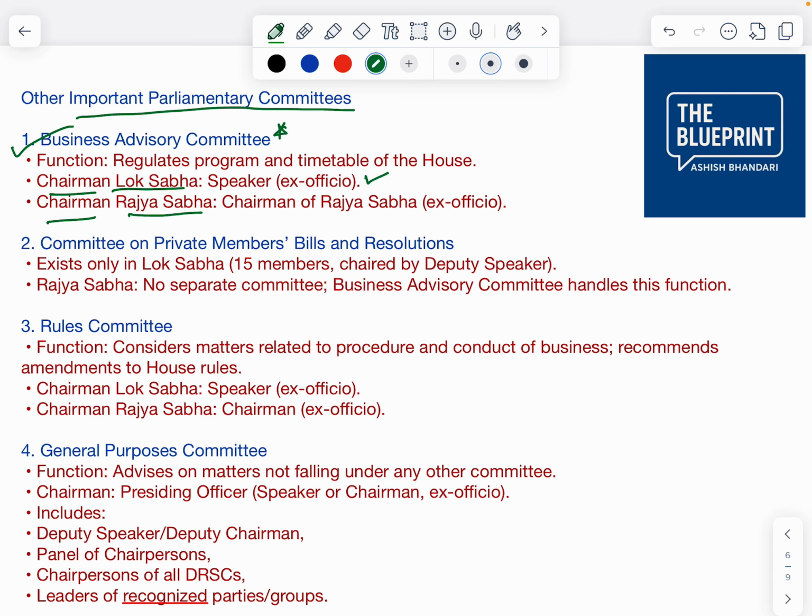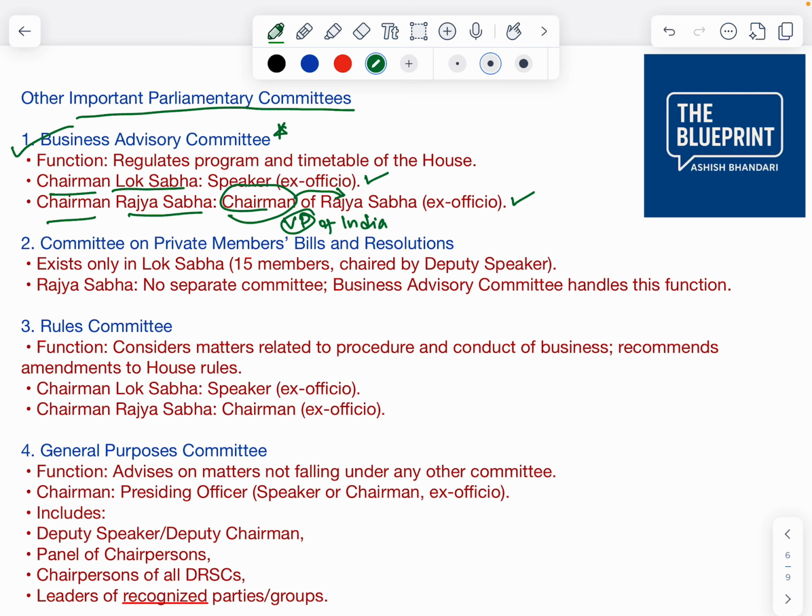In the Business Advisory Committee of Rajya Sabha, the chairman is the chairman. So basically who is the chairman? The Vice President. The Vice President of India is the ex officio chairman of Rajya Sabha.